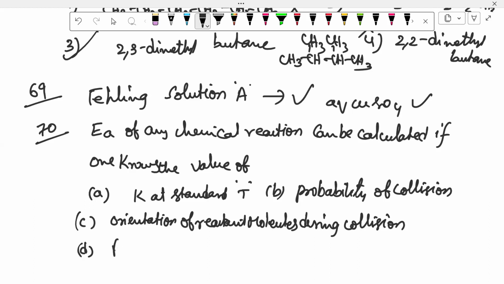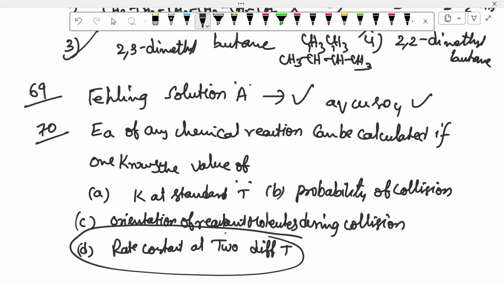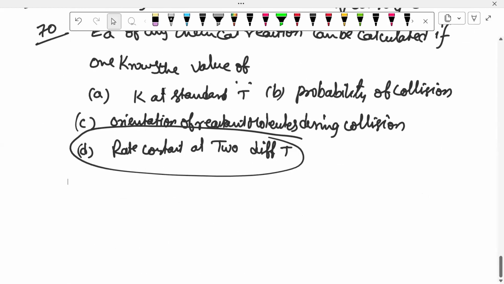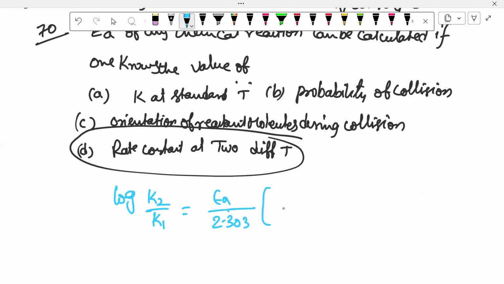And D, rate constant at two different temperatures. Now, only this last option is correct. Rate constant at two different temperatures means we will have the Arrhenius equation: log K2 by K1 is equal to Ea by 2.303 into 1 by T1 minus 1 by T2.